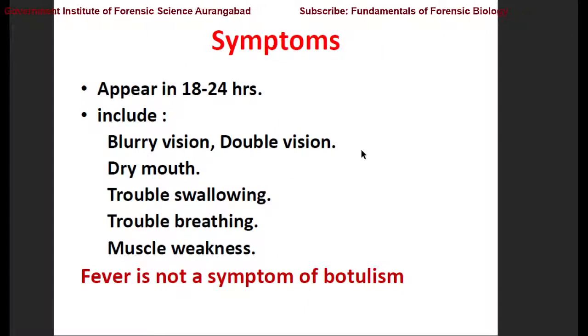Now, symptoms generally appear 18 to 24 hours after infection. So what are the symptoms? There is blurry vision, or we can say double vision. The person can't see properly, and the objects he sees are doubled, so he sees two objects at the same time. Next is dry mouth. There is trouble in swallowing, trouble in breathing, and muscle weakness. Fever is not a symptom of botulism. This is a rare type of condition where the patient may not have fever symptoms.